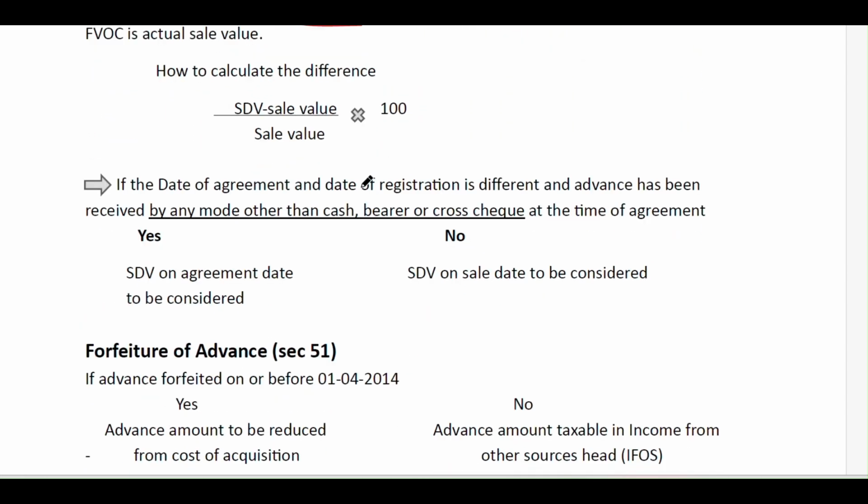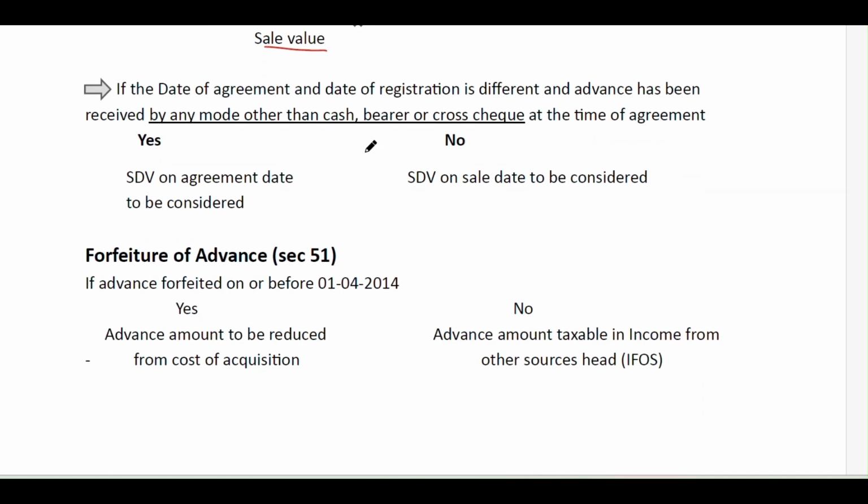And how to calculate the difference? Stamp duty value minus sale value, divided by the sale value, into 100. Many are confused about which stamp duty value has to be considered, the one on the agreement date or on the sale date.